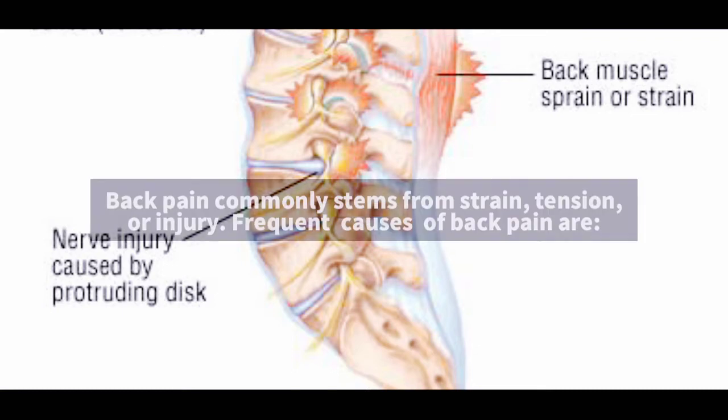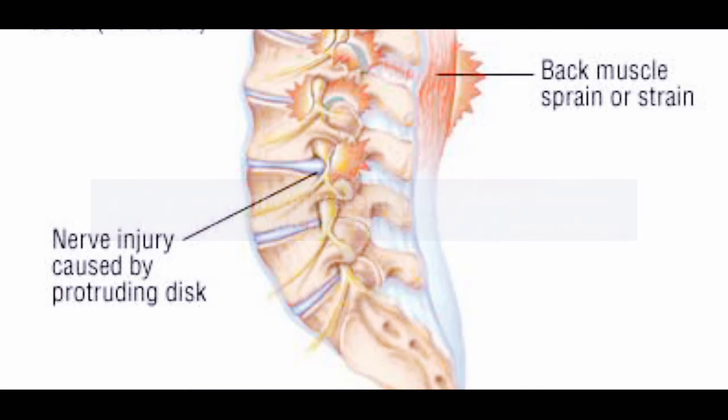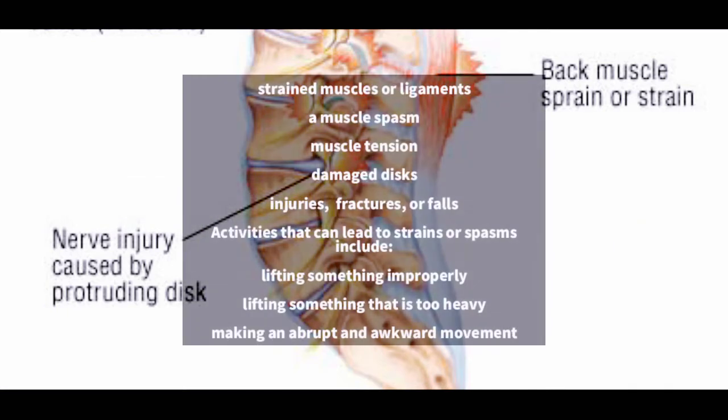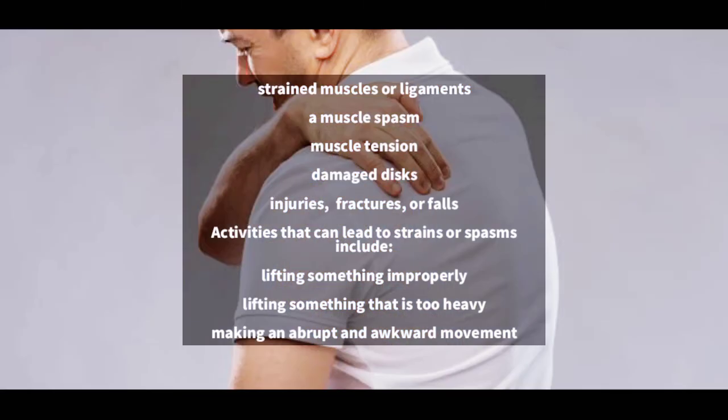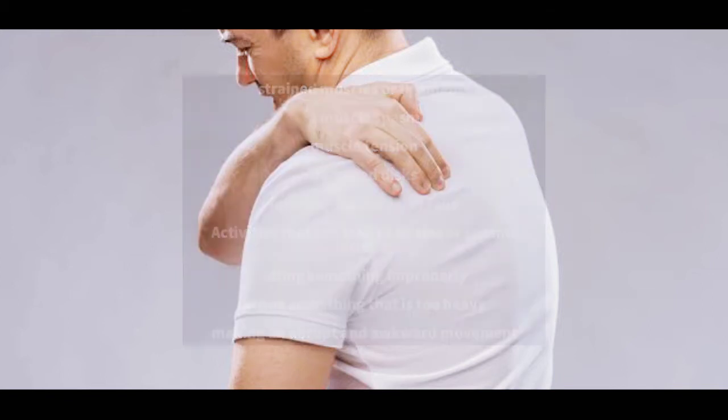Strain. Back pain commonly stems from strain, tension, or injury. Frequent causes of back pain are strained muscles or ligaments, a muscle spasm, muscle tension, damaged discs, injuries, fractures, or falls. Activities that can lead to strains or spasms include lifting something improperly, lifting something that is too heavy, making an abrupt and awkward movement.